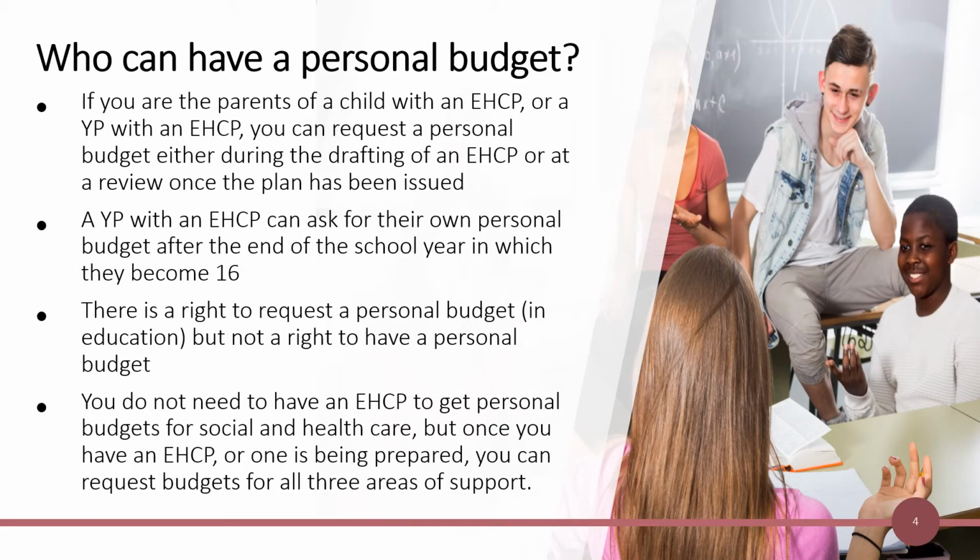Who can have a personal budget? If you are the parents of a child with an EHCP or a young person with an EHCP, you can request a personal budget either during the drafting of an EHCP or at a review once the plan has been issued. A young person with an EHCP can ask for their own personal budget after the end of the school year in which they become 16.